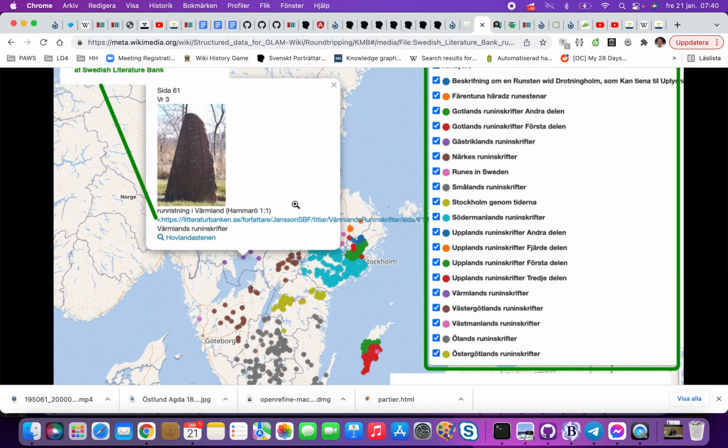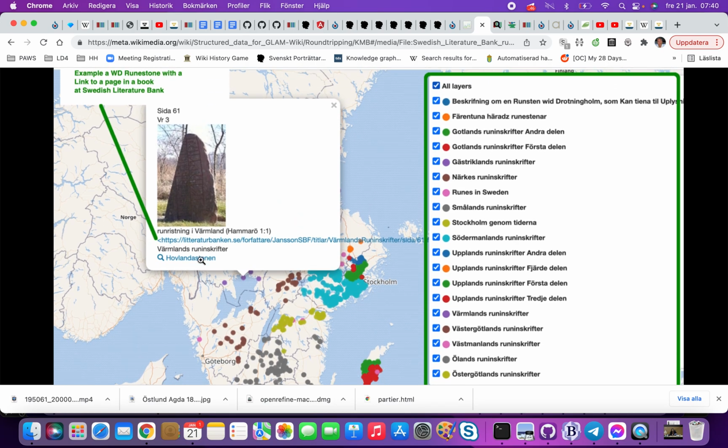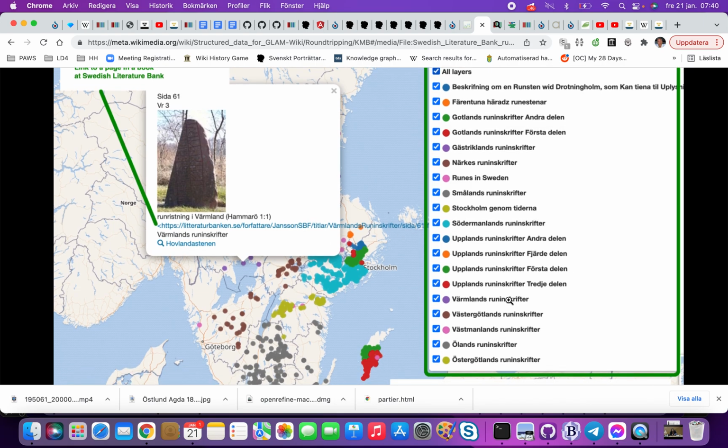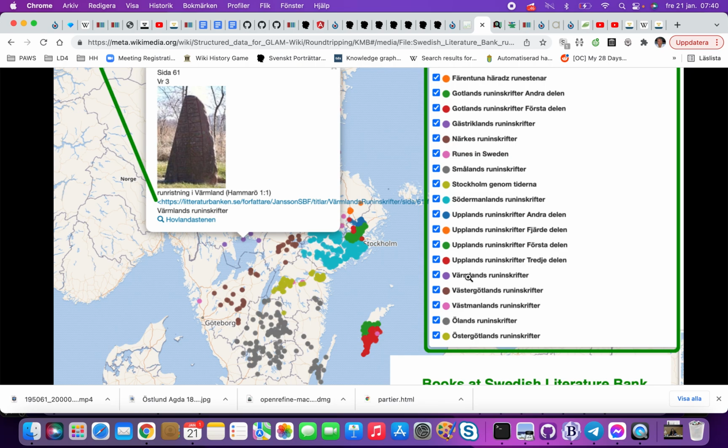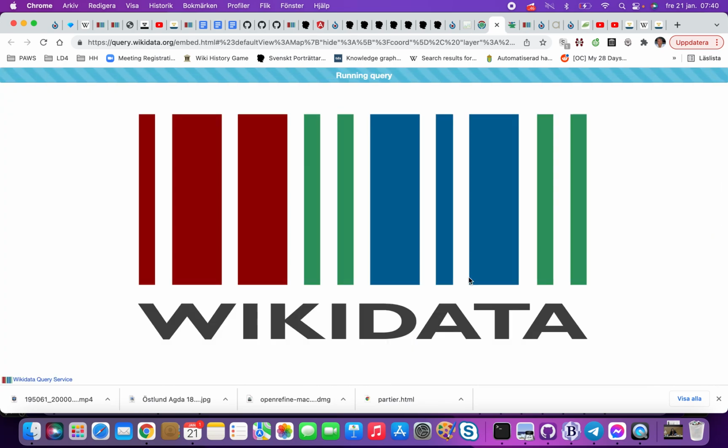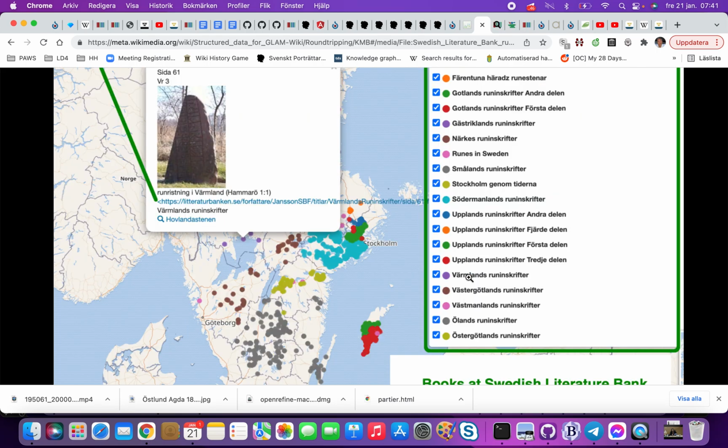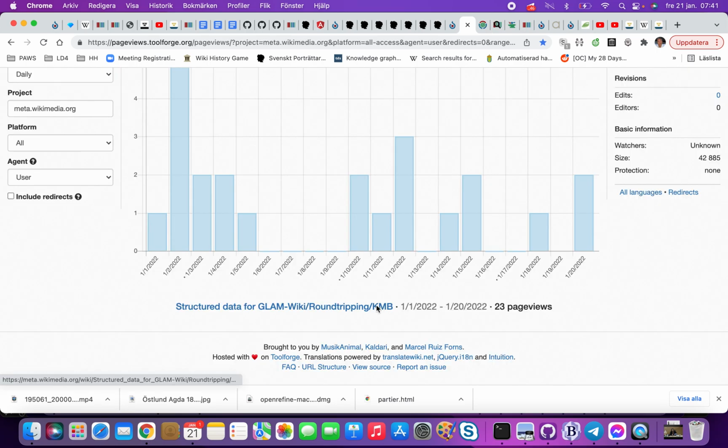Where it's described. So for example, this is the Wikidata object of Hovlandstenen, and here you have the picture. And then you can see in Litteraturbanken it's described on this URL, and that is in one of those books. So it's purple, and then maybe it is Värmlands runskrifter. Looks like the query interface is timing out. Sad. We skip that.